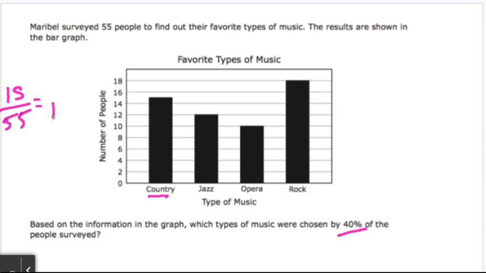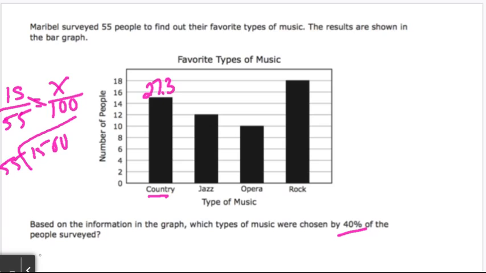We need to set that equal to 100 to be percent and put X up here. Solve that out. You're cross multiplying, so you're going to multiply 15 times 100 and then do 1,500 divided by 55. The final percent is going to be a rounded estimate, 27.3%